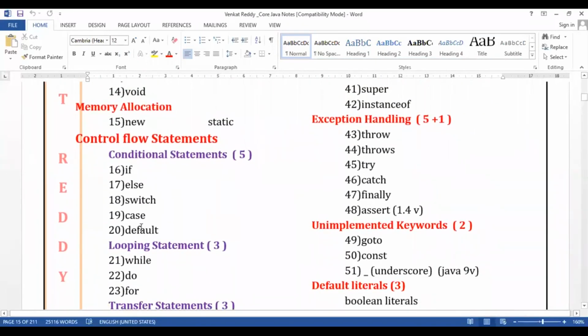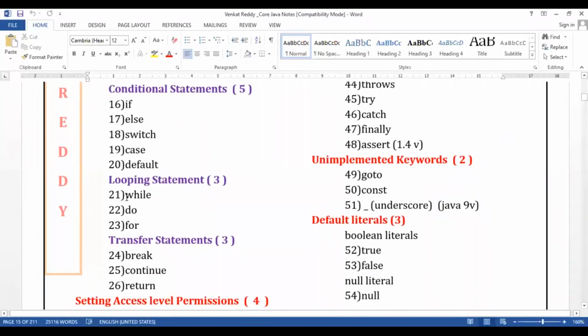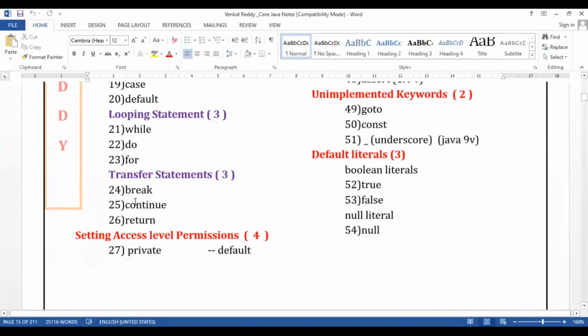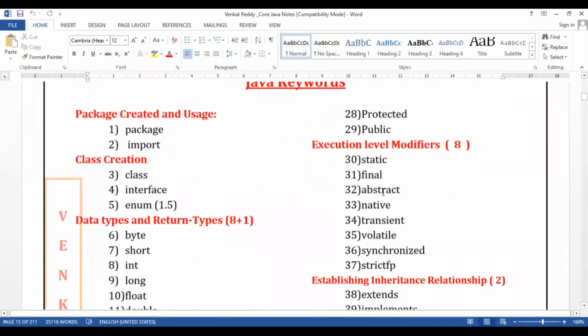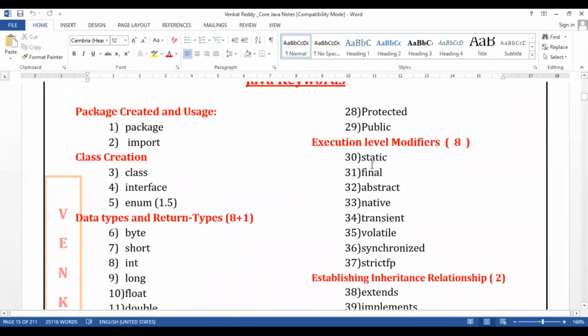Control flow statements: if, else, switch, case, default, while, do, for, break, continue, return. Then private, protected, public, static, final, abstract, native. Guys, the screen is visible, right, everyone? These all are different types of keywords. But remember, all the keywords are in small letters only, guys.